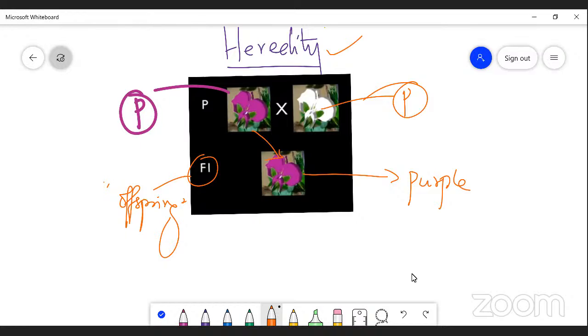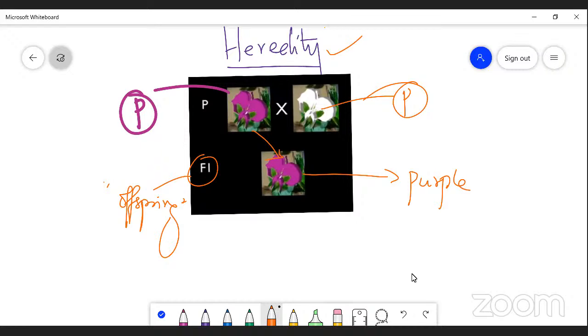So that is the word to underline, to catch, to understand, right? The same purple color is produced in the F1 generation or offspring. So this transmission of character from parents to offspring is known as heredity, right? Now heredity is made possible by the recombination of genes.